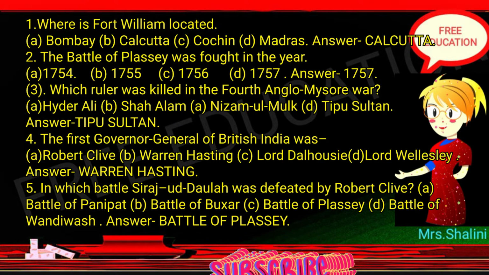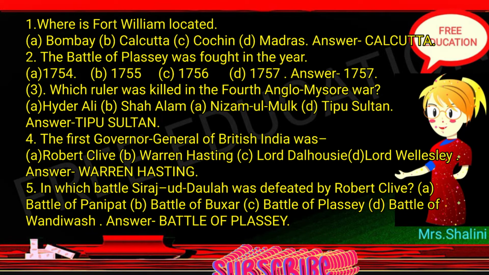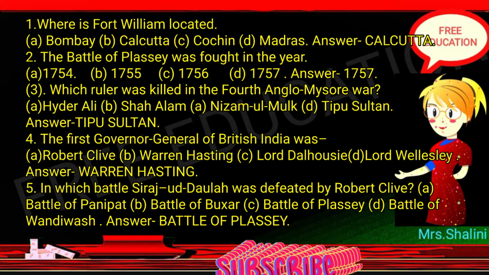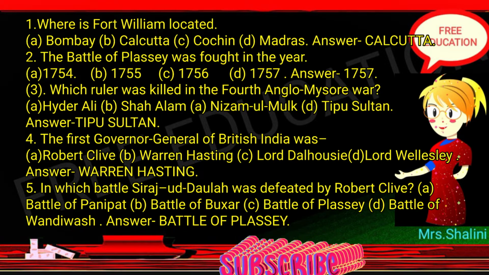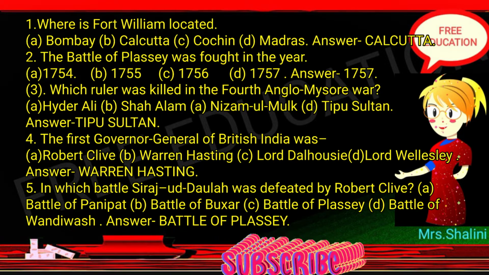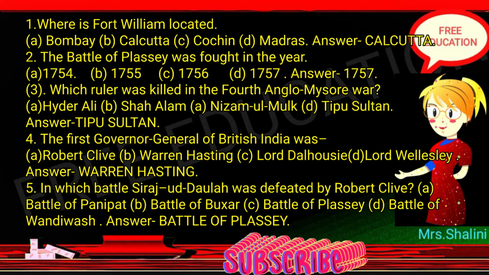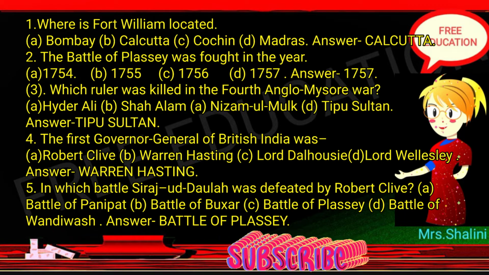Answer: Warren Hastings. 5. In which battle was Siraj-ud-Daulah defeated by Robert Clive? A. Battle of Panipat. B. Battle of Buxar. C. Battle of Plassey. D. Battle of Wandiwash. Answer: Battle of Plassey.